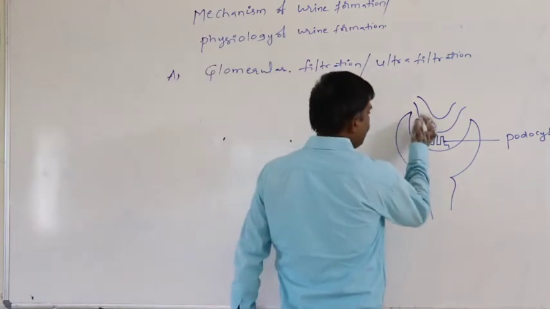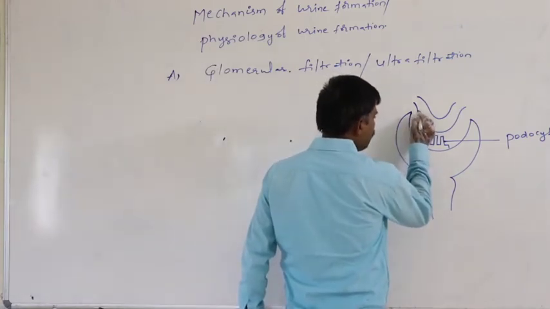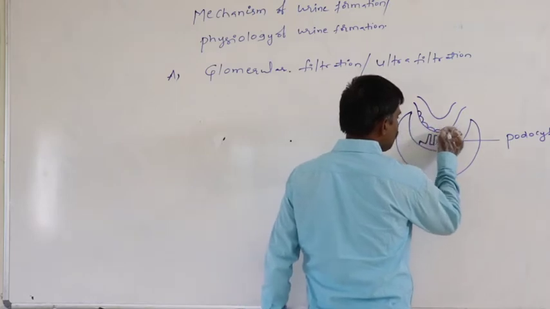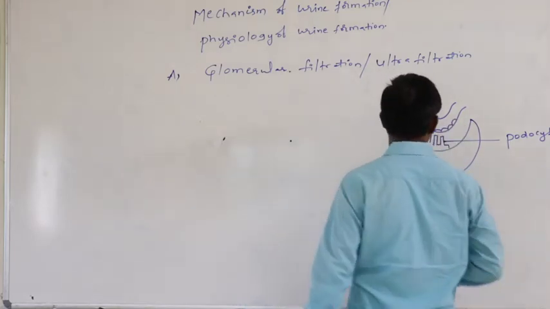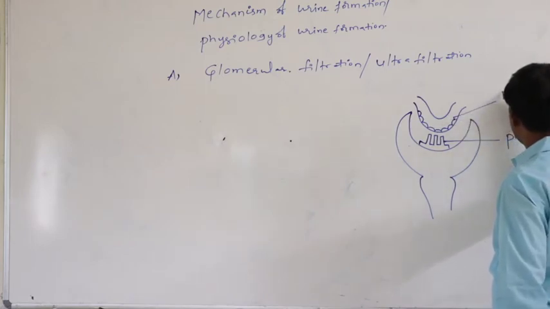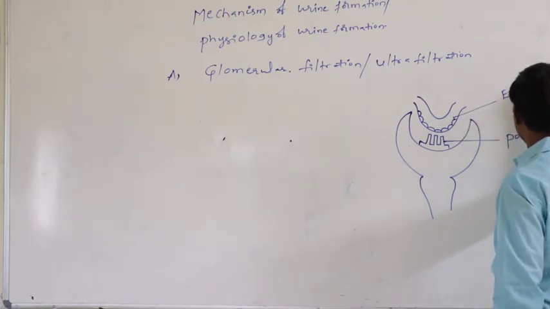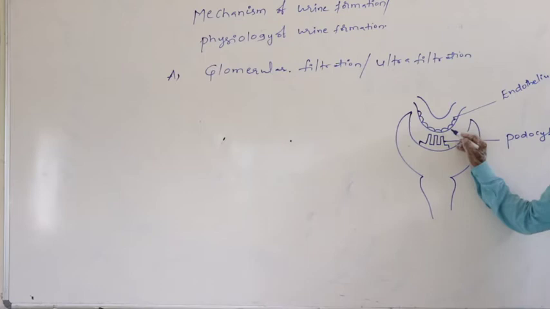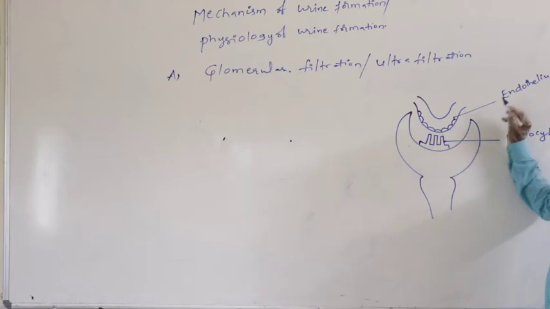In the blood capillary wall, the simple squamous epithelium which is present is said to be the endothelium. The simple squamous epithelium which is present in the capillary of glomerulus is said to be the endothelium.